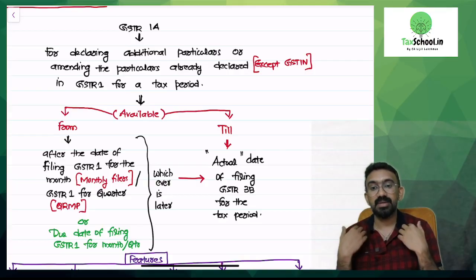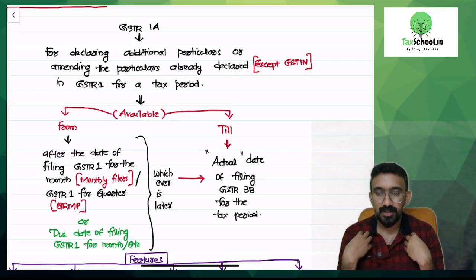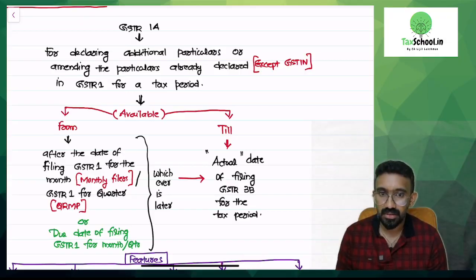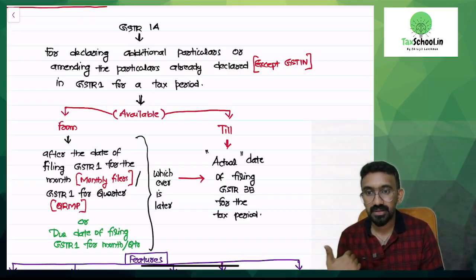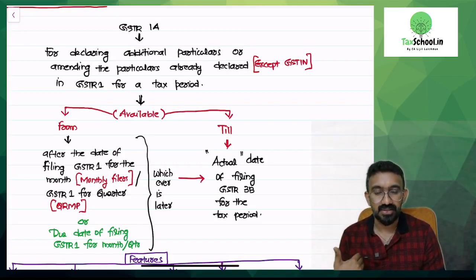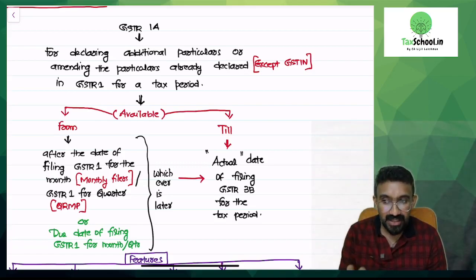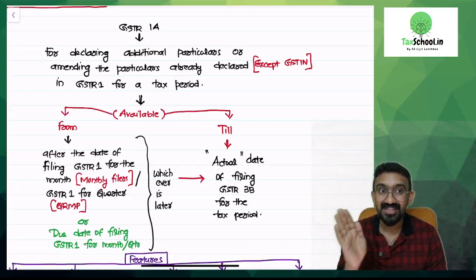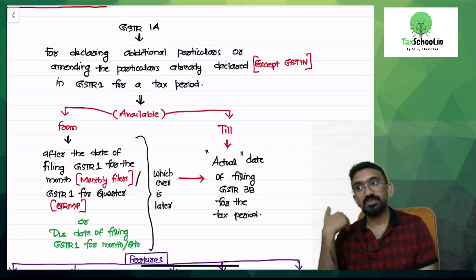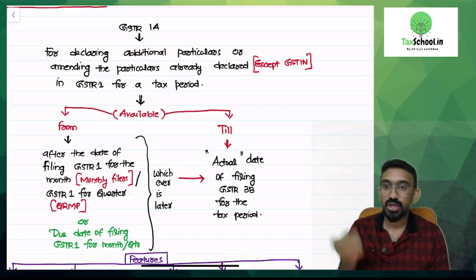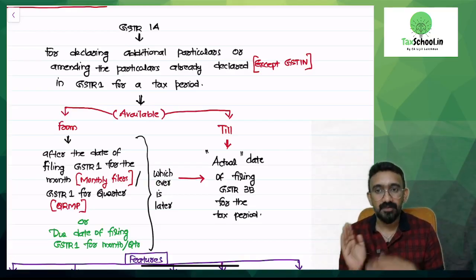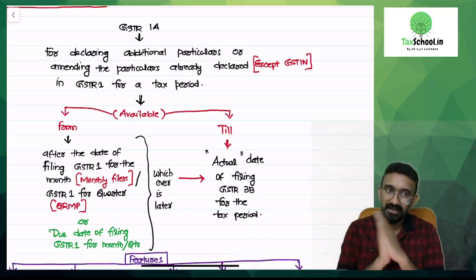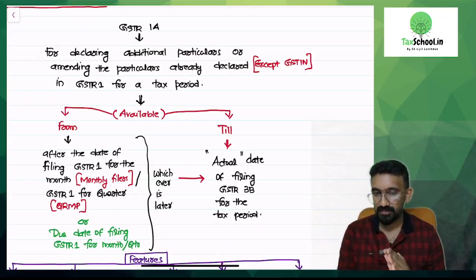Say I filed my GSTR 1 only on 15th. Can I file GSTR 1A by 12th, after the 11th? My due date is what? 11th. So they said the due date or the actual date of filing, whichever is later. So if you filed it on 5th, still 11th. If you filed it on 15th, then 15th, whichever is later. After your GSTR 1 is filed and the deadline is also over, whichever is later, right?